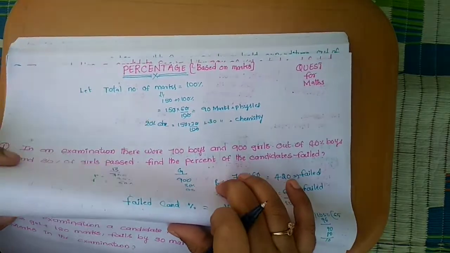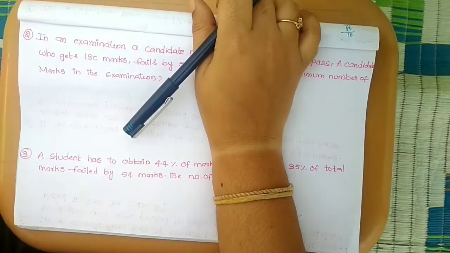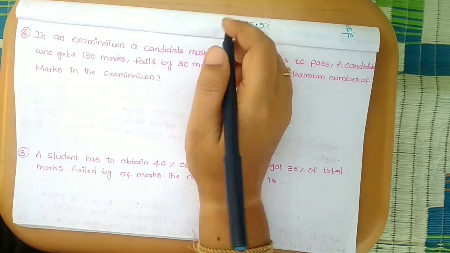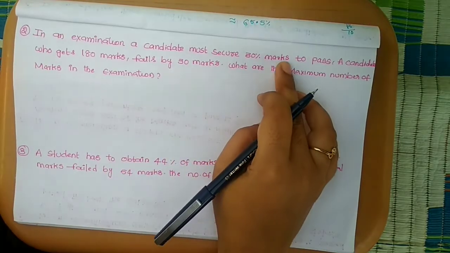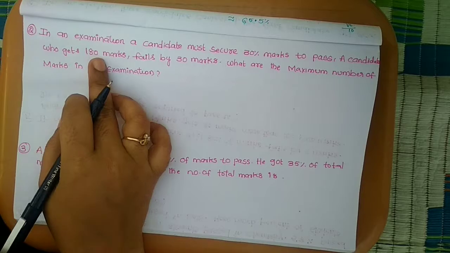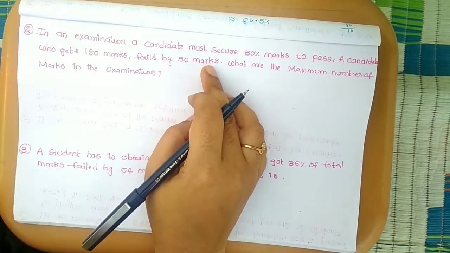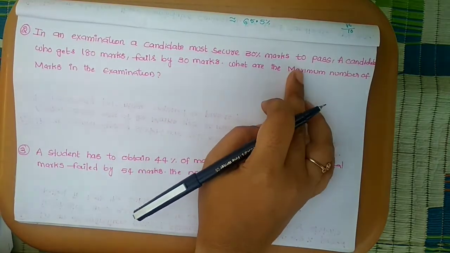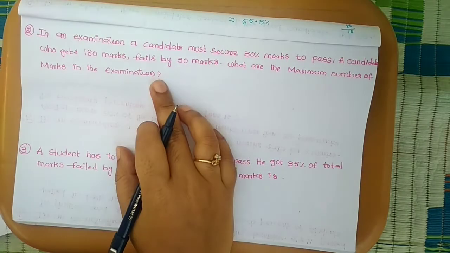Coming to the second question. In an examination, a candidate must secure 30% marks to pass. A candidate who gets 180 marks failed by 30 marks. What is the maximum number of marks in the examination?